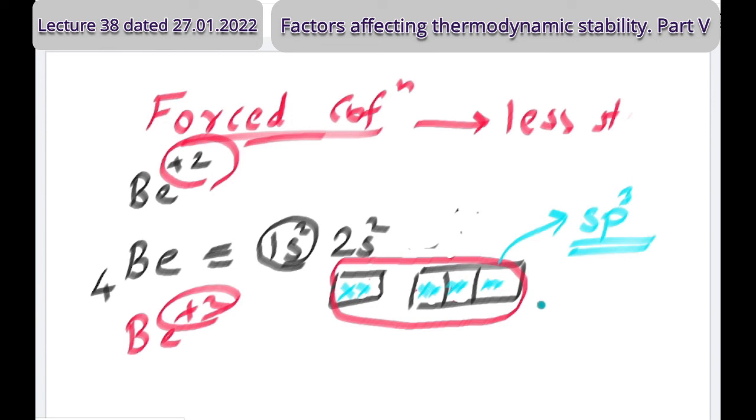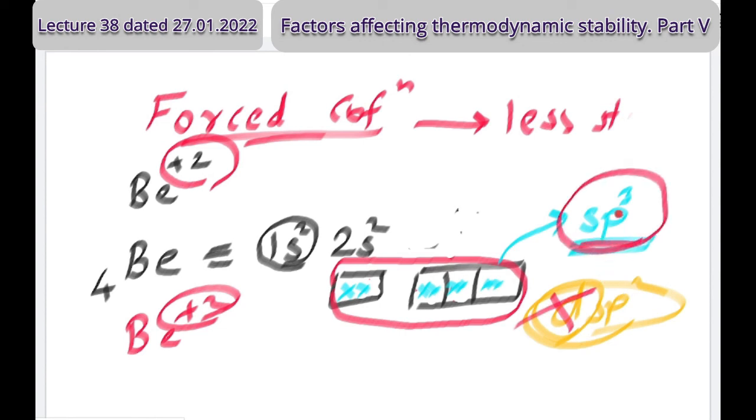Then beryllium can have only and only sp3. The other possibility is dsp2, but a d orbital is not there at all in beryllium. So it can't undergo dsp2 hybridization, the only way is sp3. So beryllium says I can't align in a square planar arrangement. But if the ligand is like porphyrin in the chlorophyll structure, it's a giant molecule, so I'm not representing the large molecule.